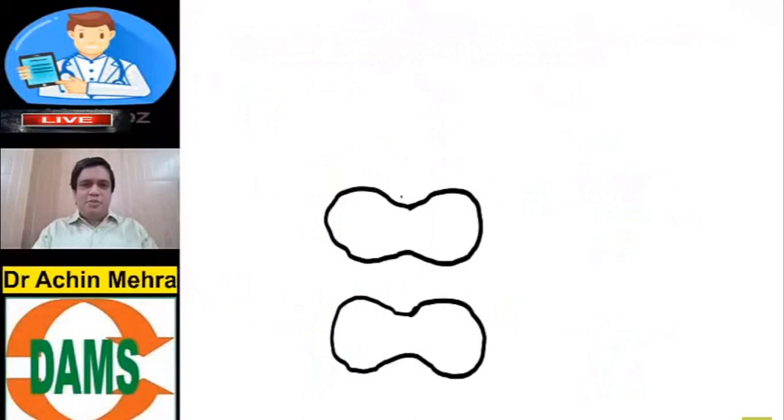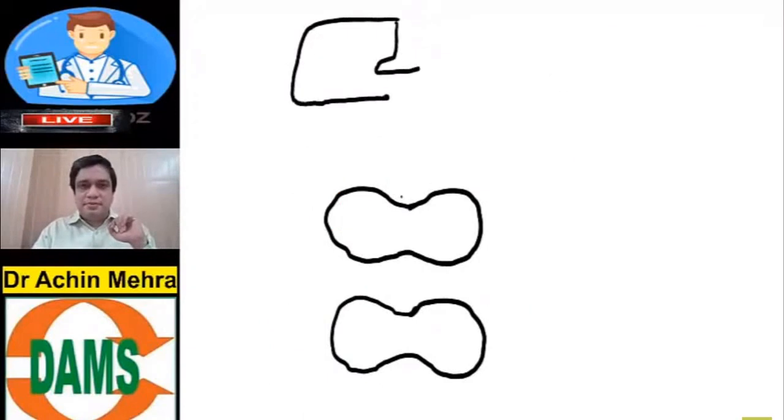Why LMN and why UMN? This is a very common query by any student, sir. Why LMN, why UMN? I don't understand in myelopathy disorders. If I see this as two transverse sections of spinal cord, one above, one below, they're connected to the brain or the cortex through a tract which starts in the cortex, ends in the spinal cord. The corticospinal tract.